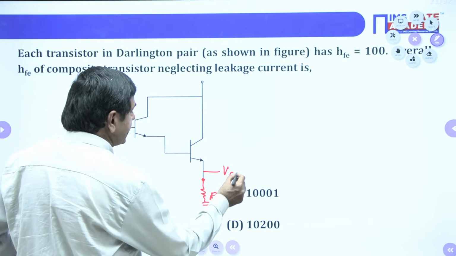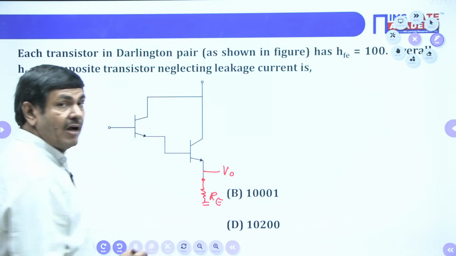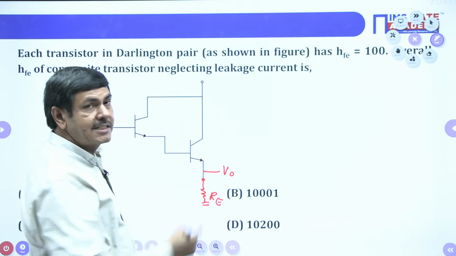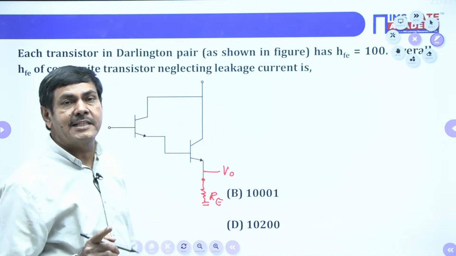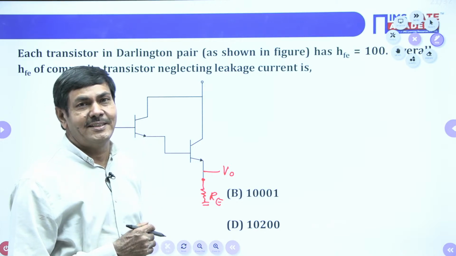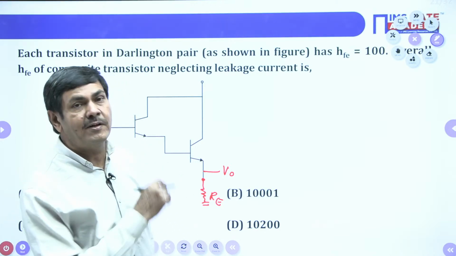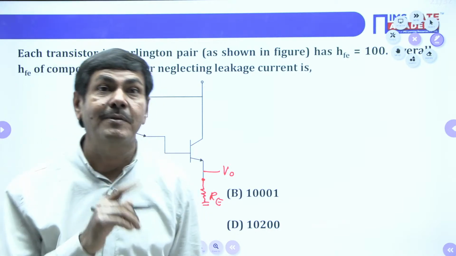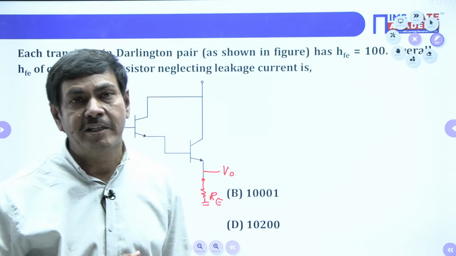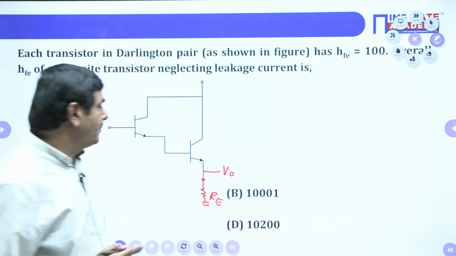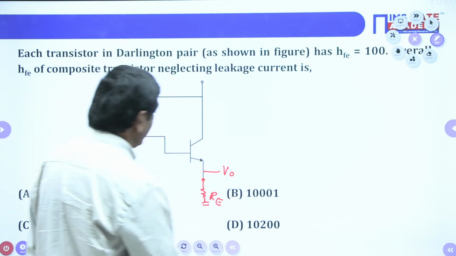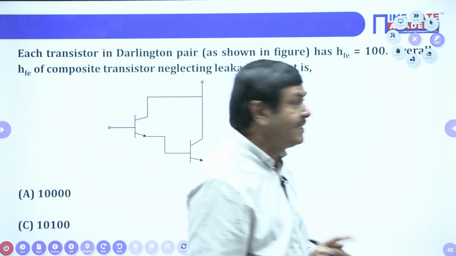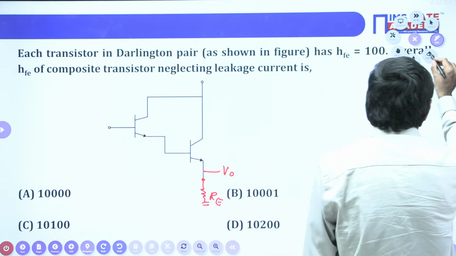When the output is received across this one, the emitter is grounded through the resistor. Output is taken from the emitter resistance only. There is no RC, collector resistance is not given. The network can act as an emitter follower. This network is nothing but exactly an emitter follower. The emitter follower can act as a common collector amplifier only. That is why finally it can act as a common collector amplifier. That is why the Darlington amplifier, I am removing this now.